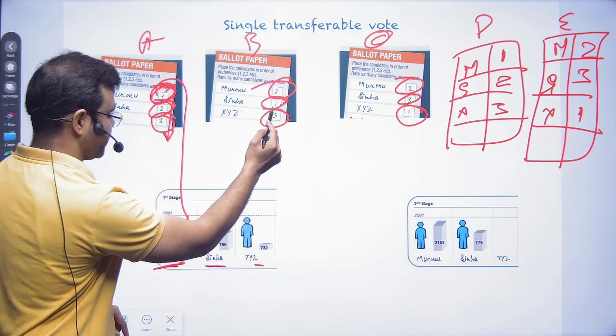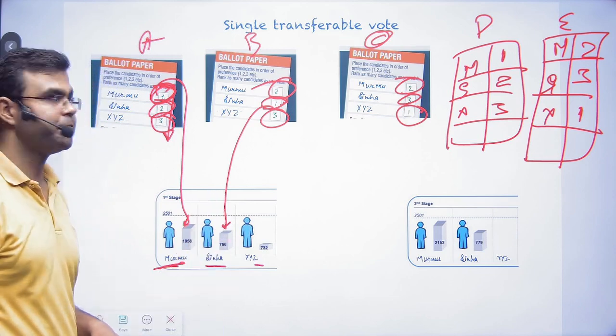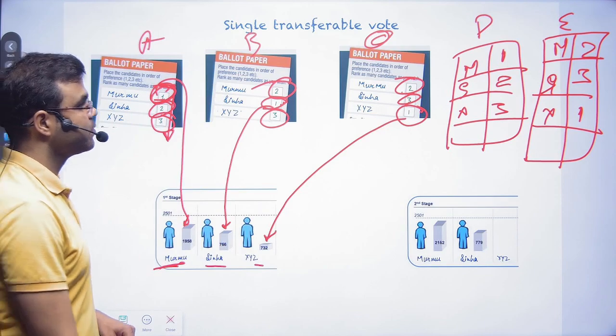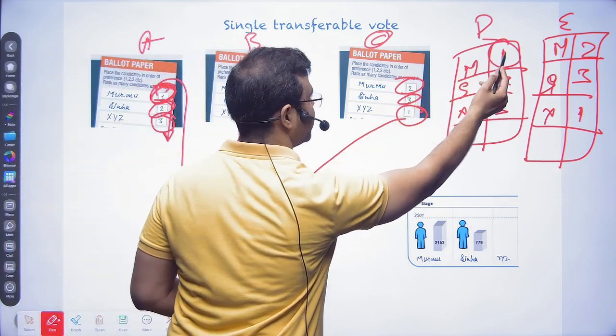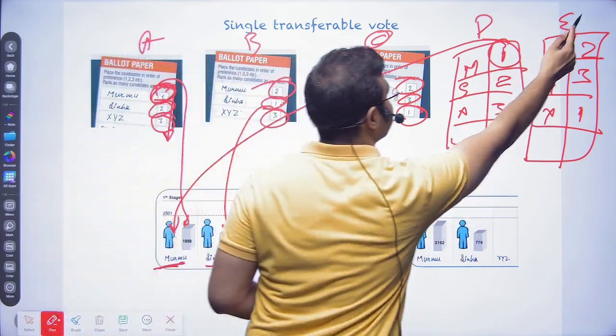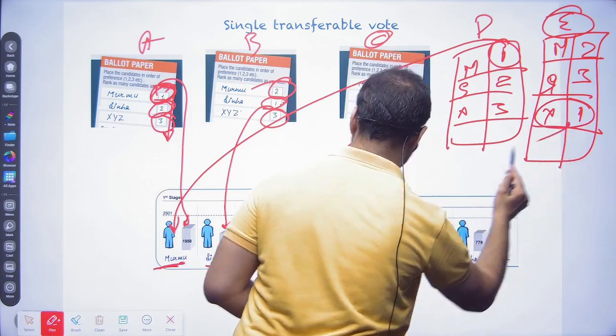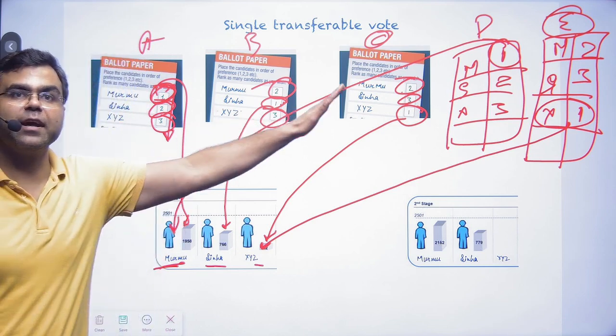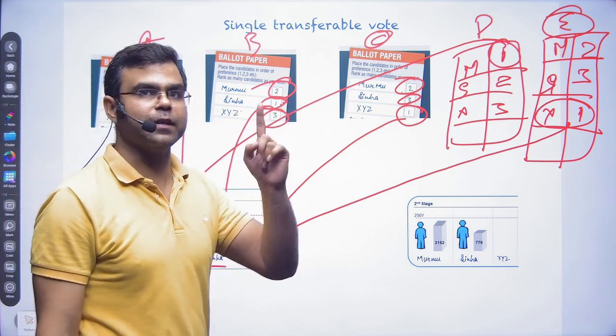Here Sinha was the first preference. The vote goes here. XYZ was a preference. The vote goes here. Draupadi Murmu was the first preference. Vote goes here. This one's first preference was XYZ. Vote goes here. So everyone's first preference will be seen in the first round.